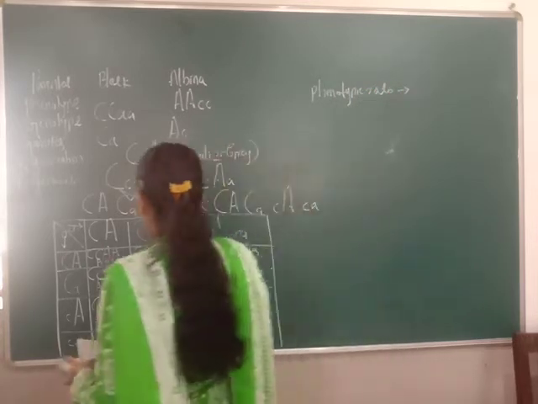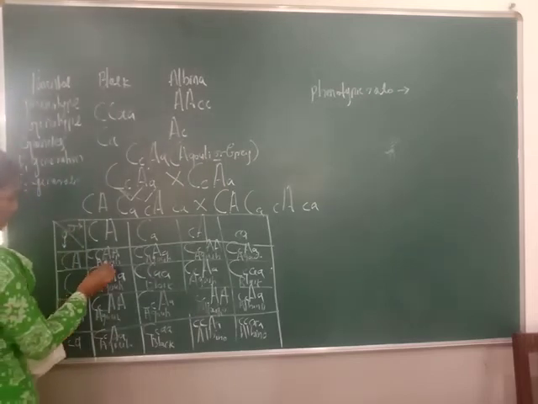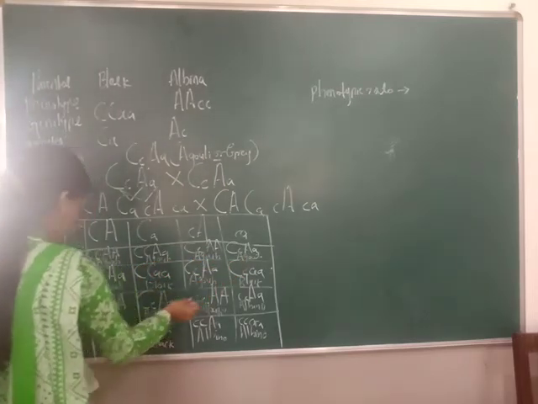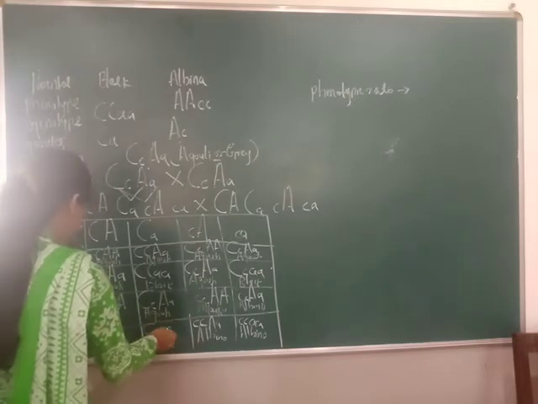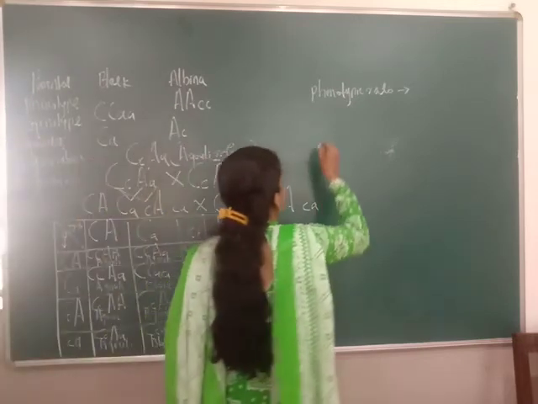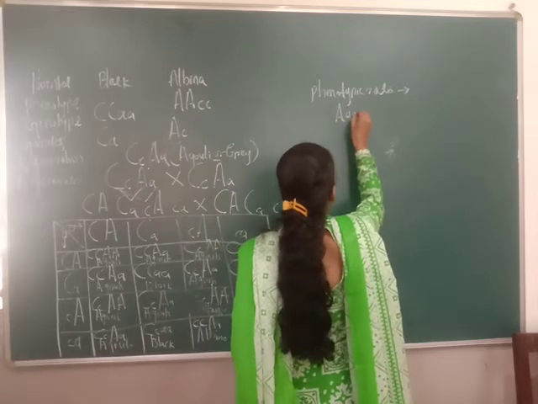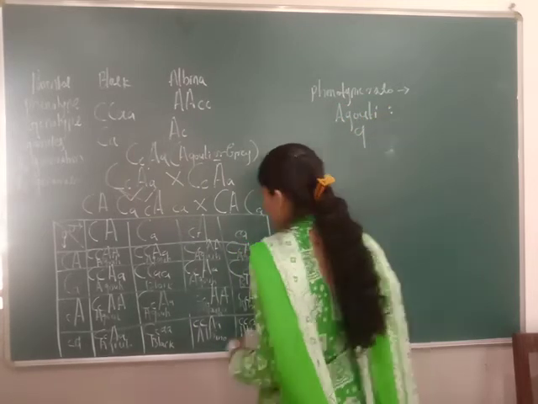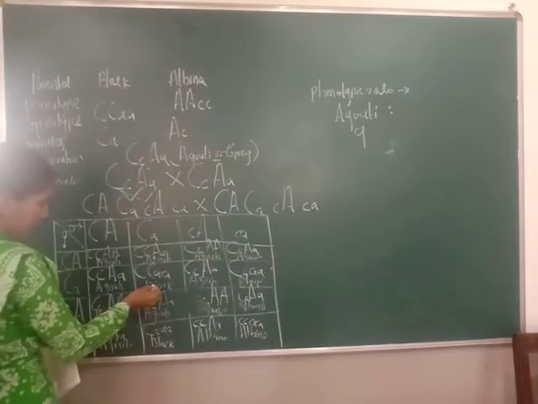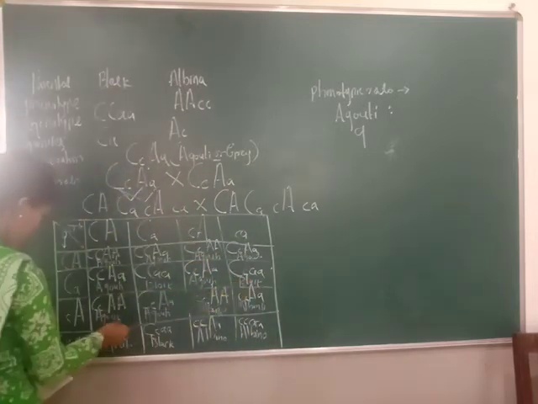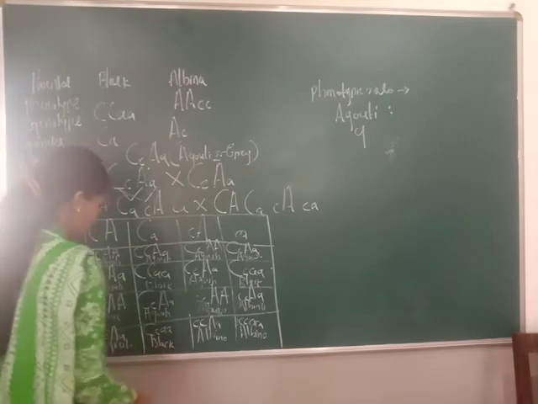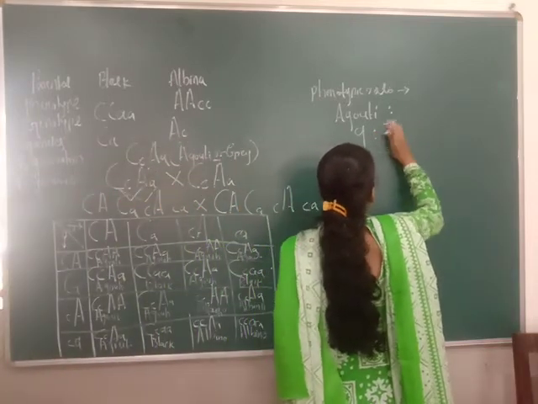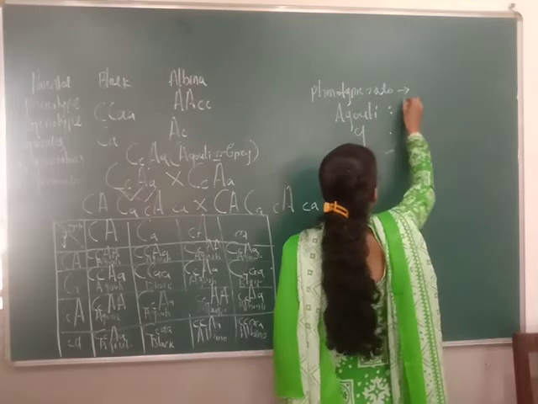Phenotypic ratio. How many number of agouti? 1, 2, 3, 4, 5, 6, 7, 8, 9. Then next black. 1, 2, 3. That is black 3.